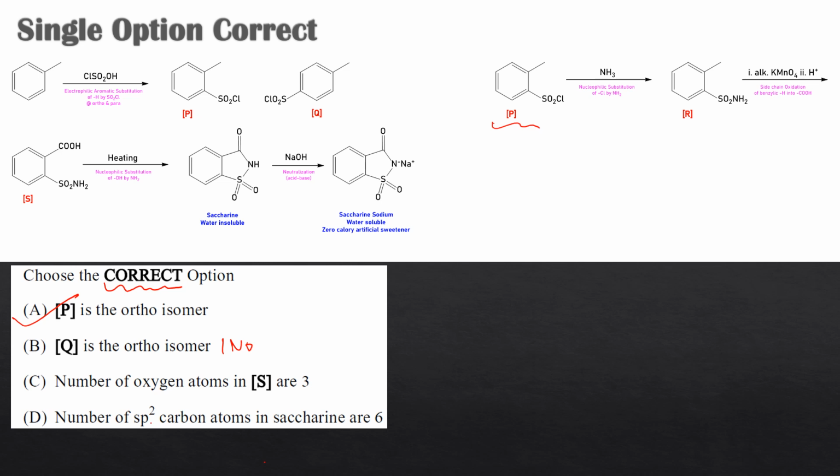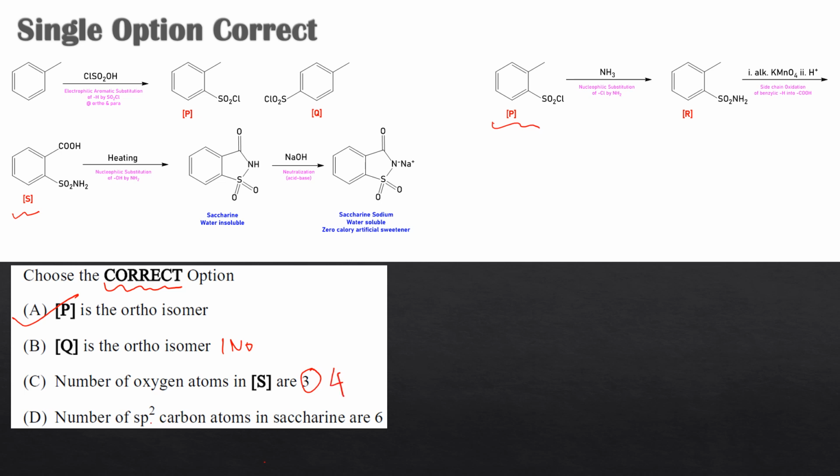Q is the orthoisomer. No, that's not the correct answer. Number of oxygen atoms in S is 3. Our compound S was this thing, the carboxysulfonamide. Over here, we are having 2 oxygens in carboxylic acid and 2 oxygens in the sulfonamide group. So it was not 3, it was 4. So that was also incorrect.